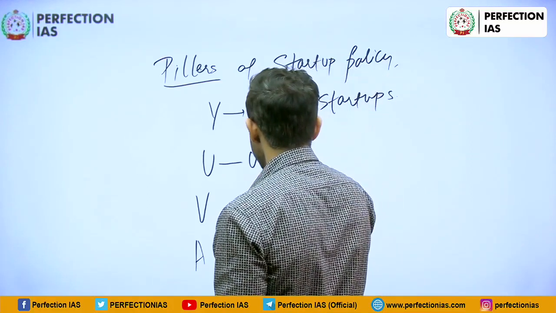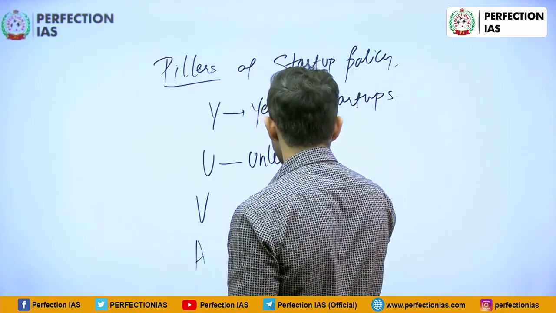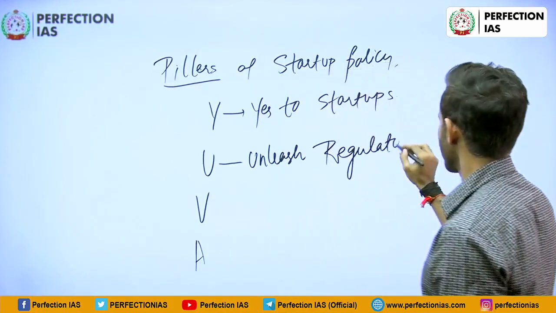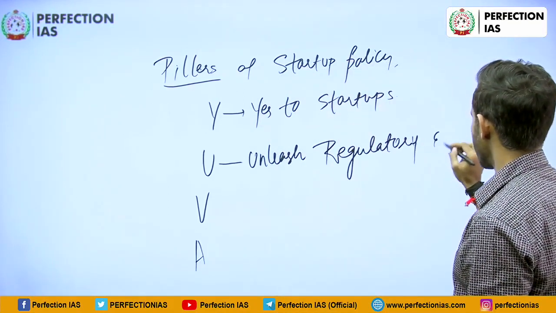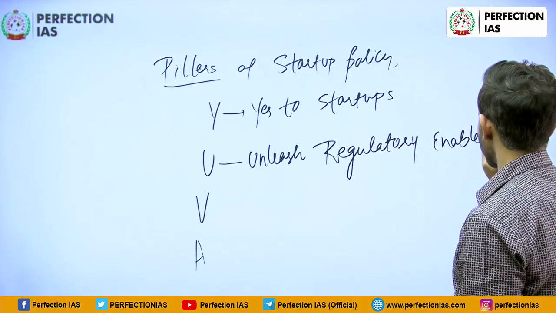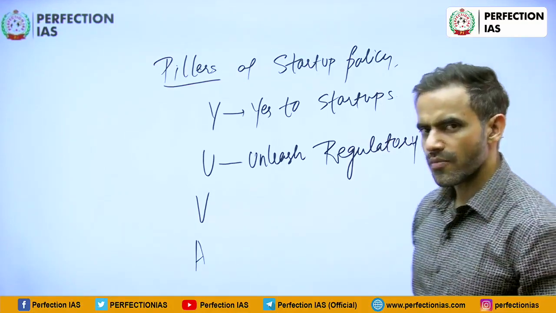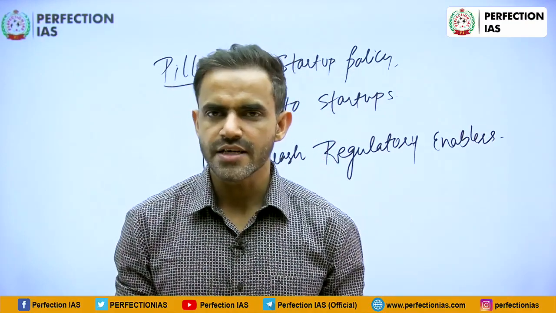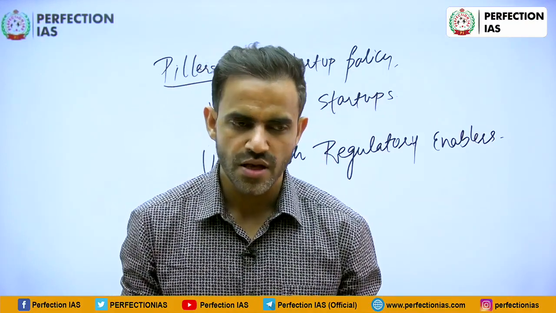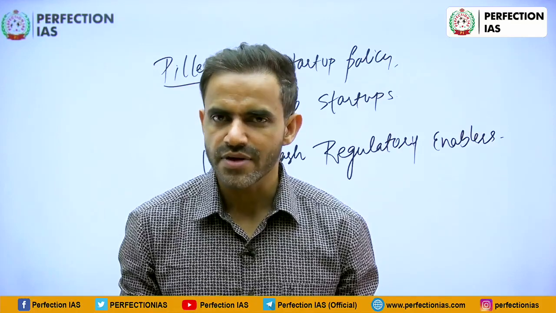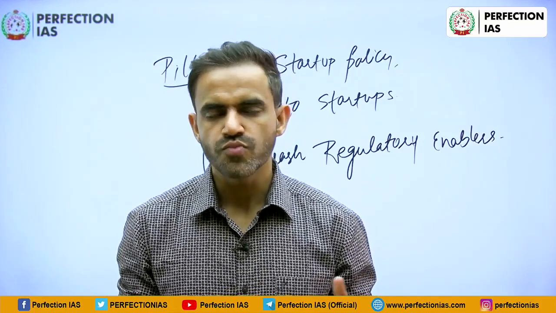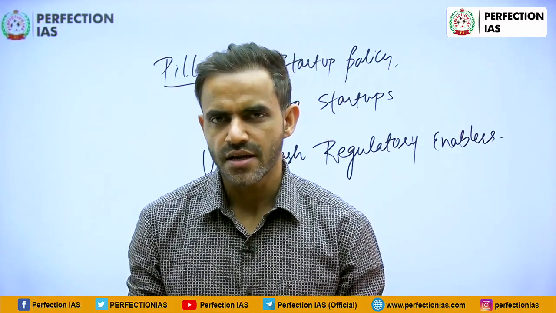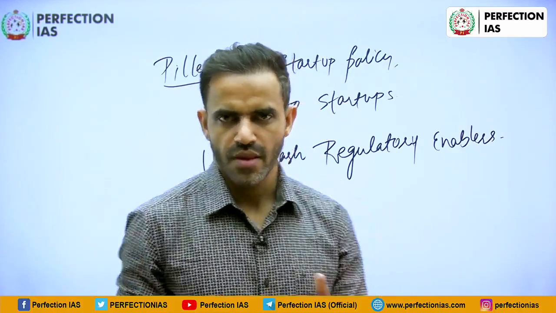U stands for Unleash Regulatory Enabler. It means the government will facilitate the overall growth of startups by providing necessary regulatory support in order to boost the growth. So, government will act as a facilitator rather than a regulator.